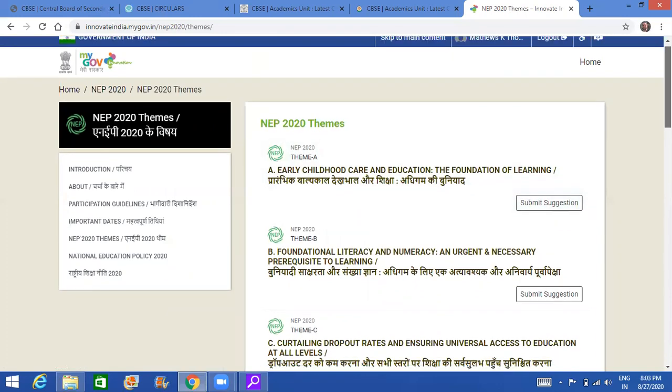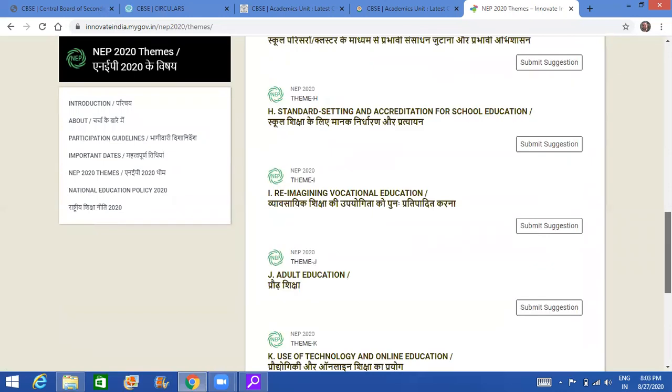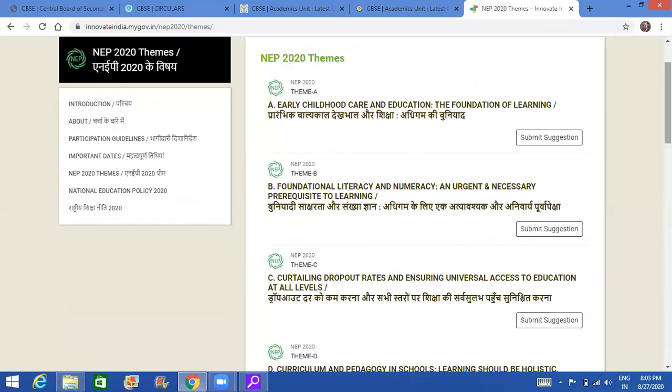Now here there are different themes, Theme A up to theme K. So there are a lot of themes. You can choose one or you can choose more than one theme, and you can express how the following areas can be improved or how they can be implemented in various stages.